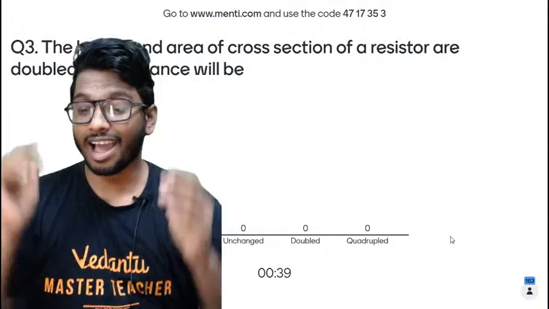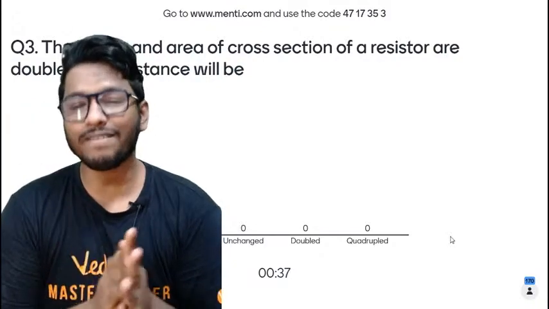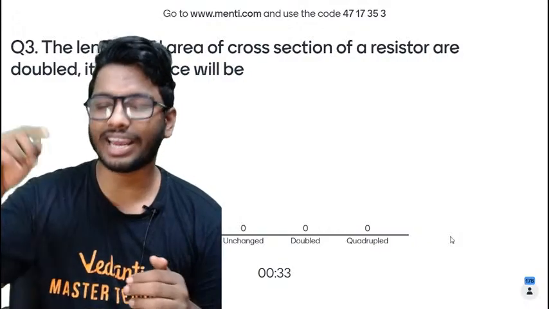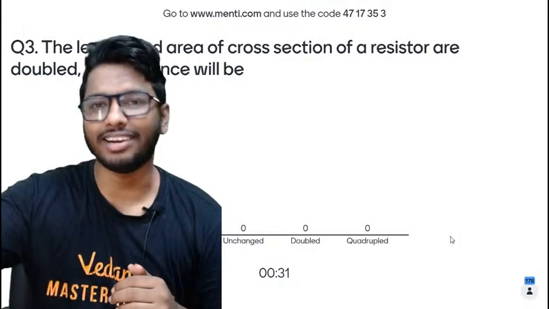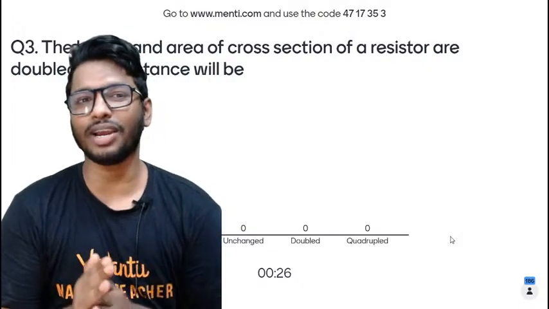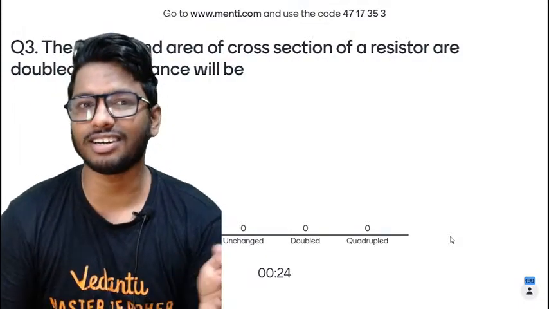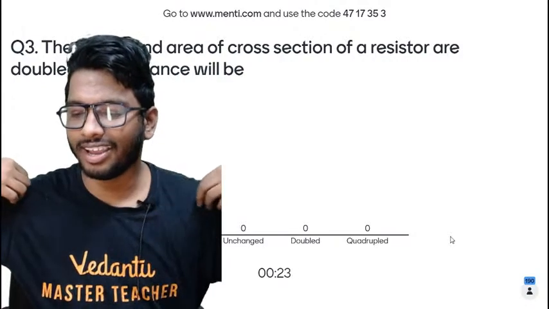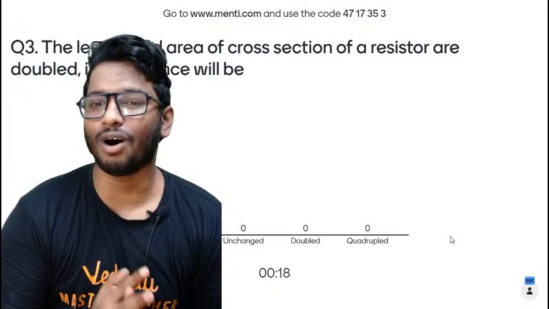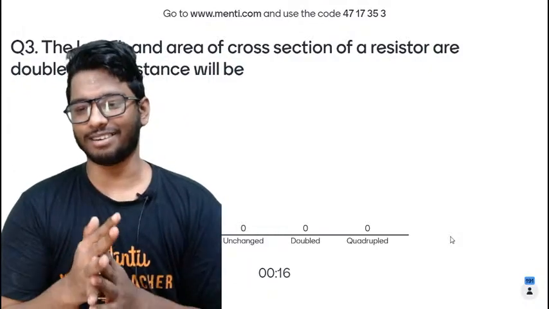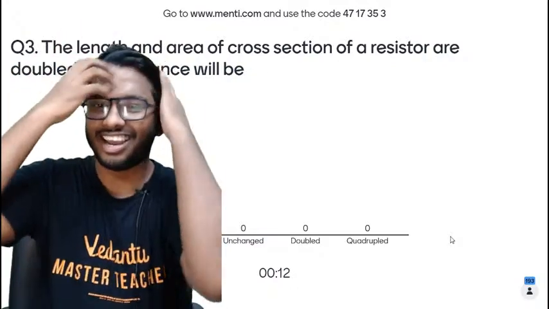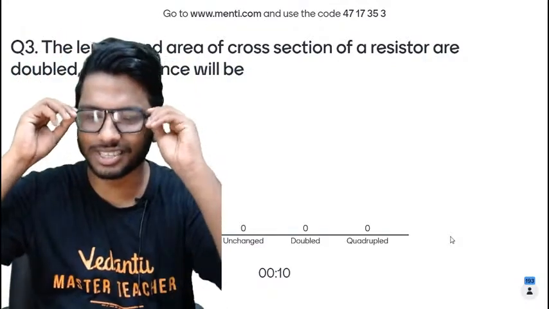Many of you have already answered. All those who haven't answered yet, quickly. And all those who are just joining right now, quickly log into menti.com and put in the code 471735 3. Come on. The length and the area of cross section of a resistor are doubled. Its resistance will become what? Halved, unchanged, doubled, or quadrupled. 18 seconds left. Another 10 more seconds.